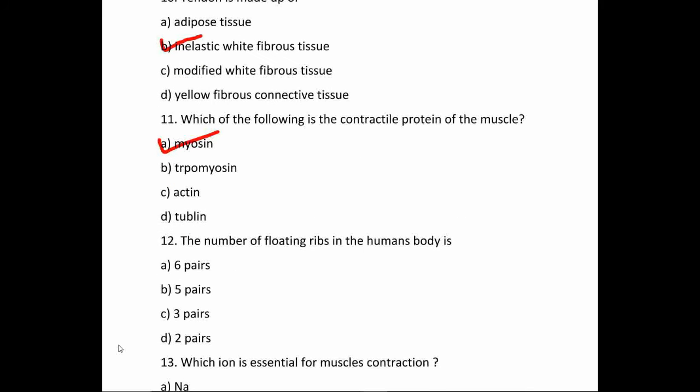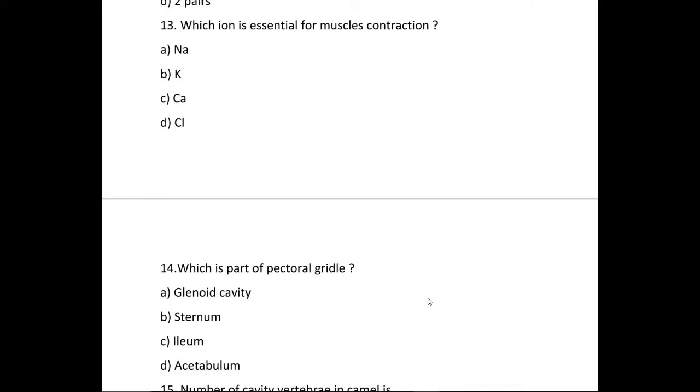Question number 12. The number of floating ribs in human body is option A, 6, option B, 5, option C, 3, option D, 2. So our correct option is option D, 2 pairs. Question number 13. Which ion is essential for muscle contraction? Option A, sodium, option B, potassium, option C, calcium, option D, chlorine. So our correct option is option C, calcium.